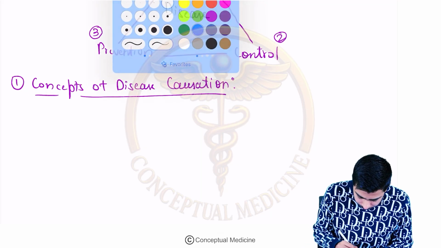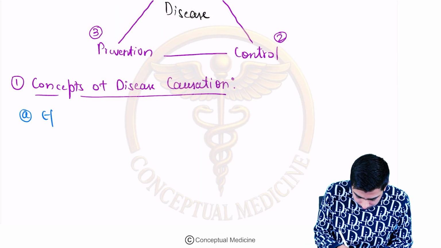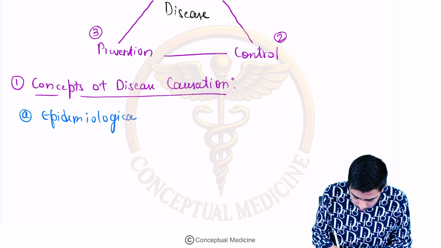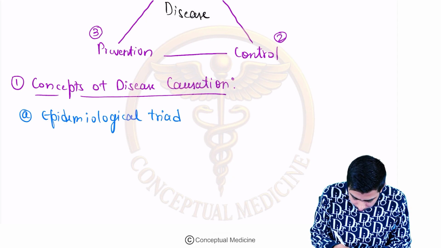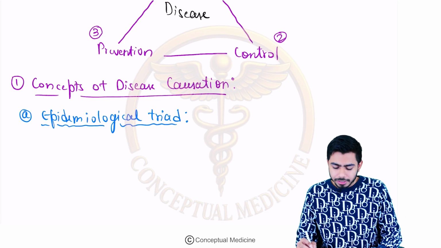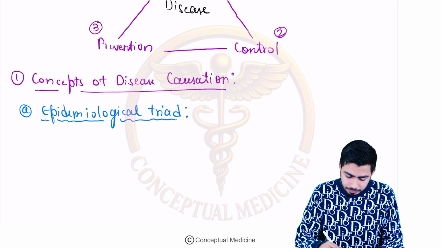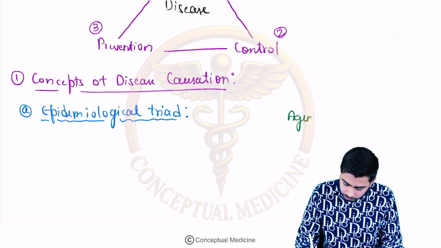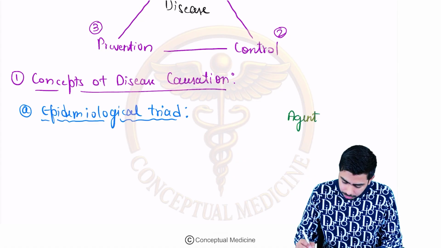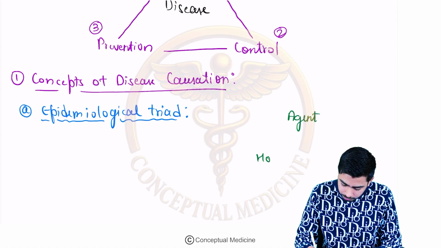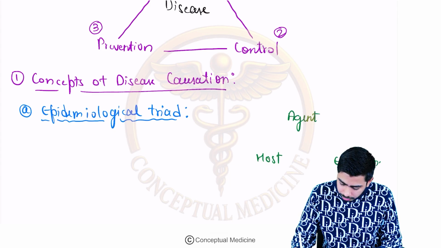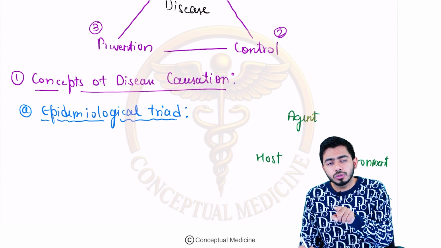So for an example, that is the epidemiological triad, right? What are we reading in the epidemiological triad? It says that it has three factors. What are these three factors? It has agent, then host, and environment, right? So agent, host and environment.